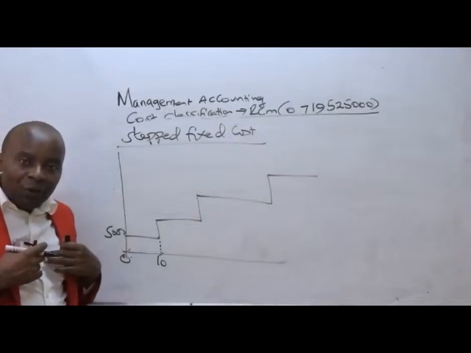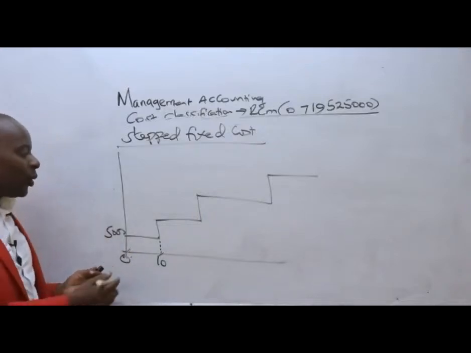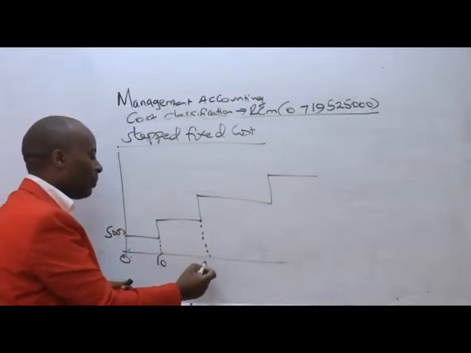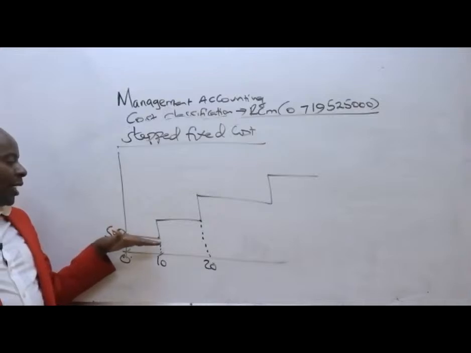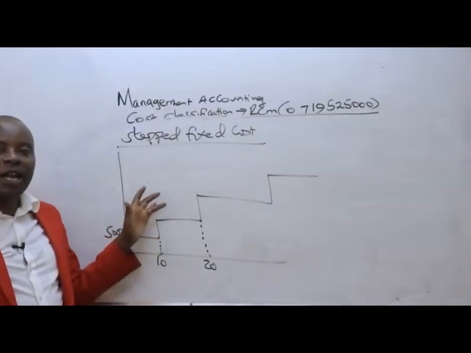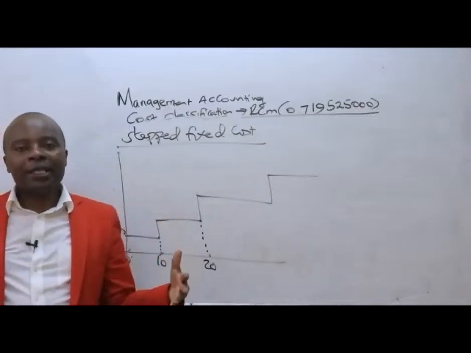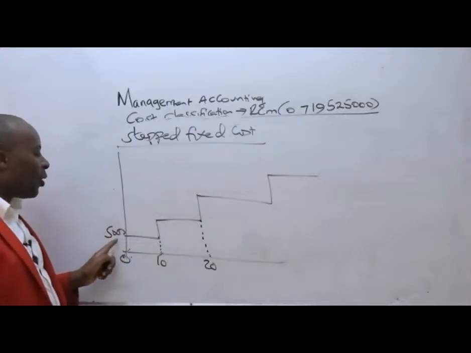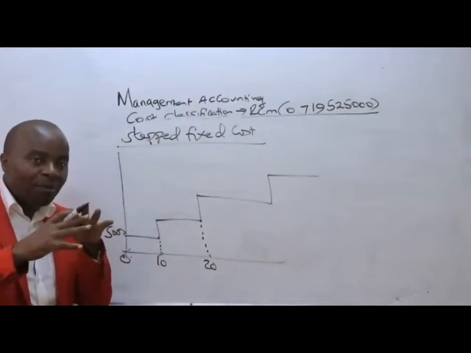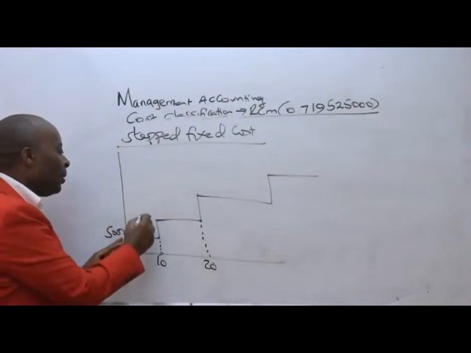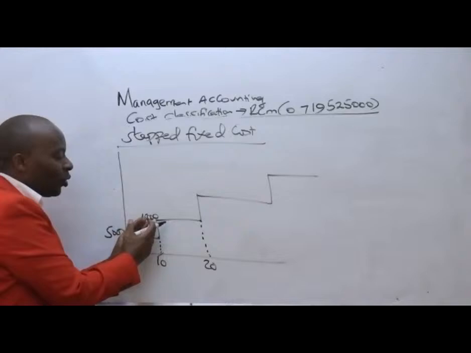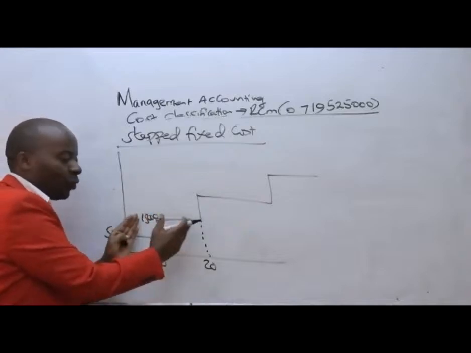But now what if we get more than 10 students, perhaps go to 20? Of course, our rent will have to hike because we will want more space. So perhaps we could move from 5,000, depending on how big this other space is, to maybe 15,000. But again, we are going to remain with this 15,000 for that range.